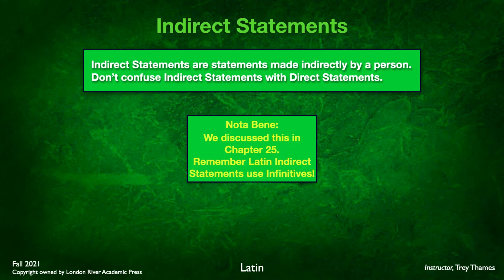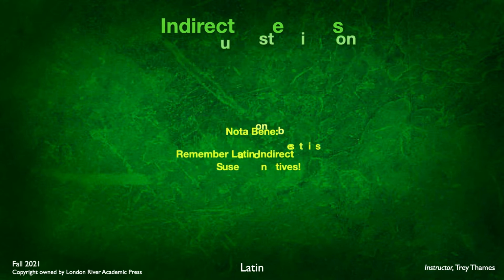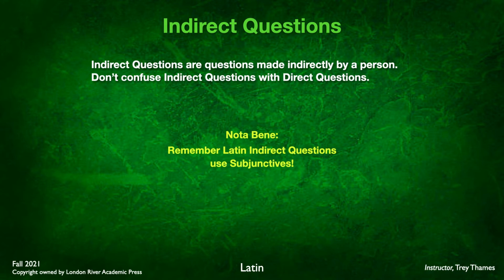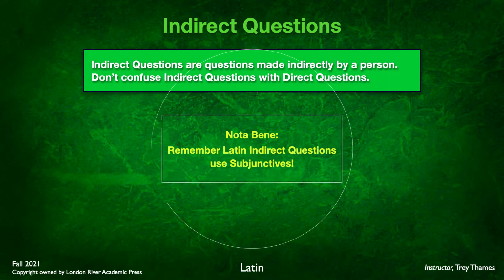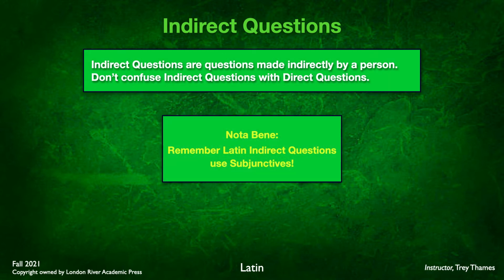Here in the indirect questions that we're now learning in chapter 30, indirect questions use a subjunctive verb in the secondary clause. The indirect statements used an infinitive in the secondary clause. So that's an important distinction to make here. And here's that distinction here. Indirect questions use the subjunctive.